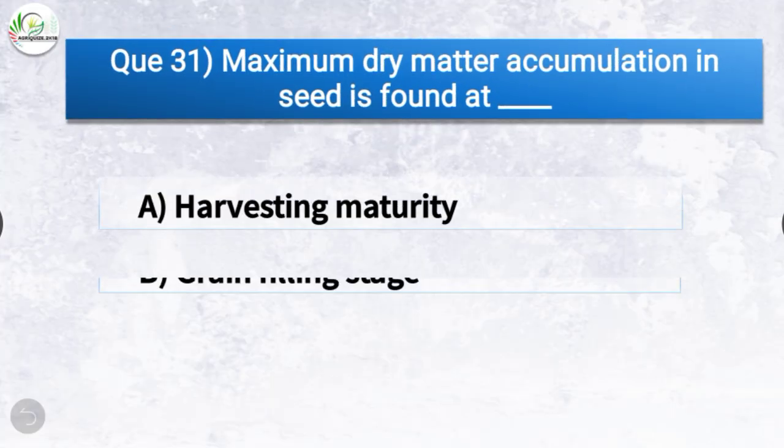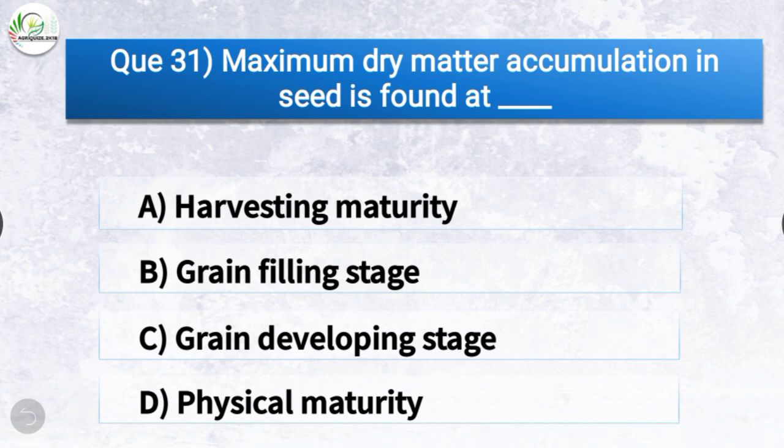Question number 31. Maximum dry matter accumulation in seed is found at. The options are harvesting maturity, grain filling stage, grain developing stage, or physical maturity. The correct answer is option C, grain developing stage. So maximum dry matter accumulation in seed is found at grain developing stage.